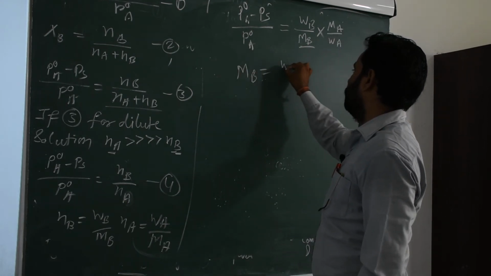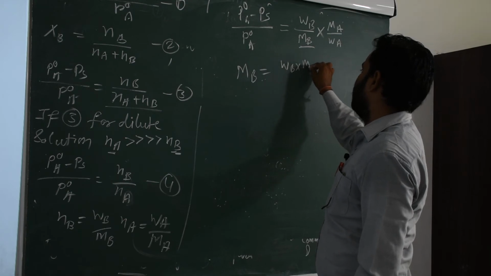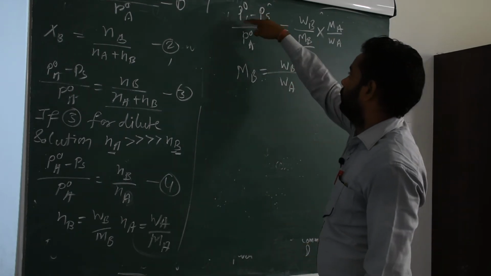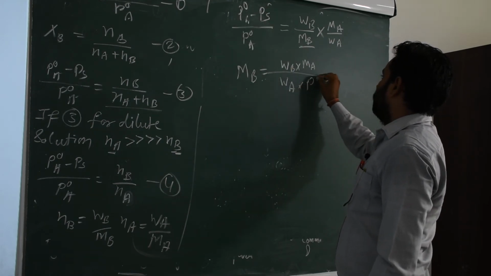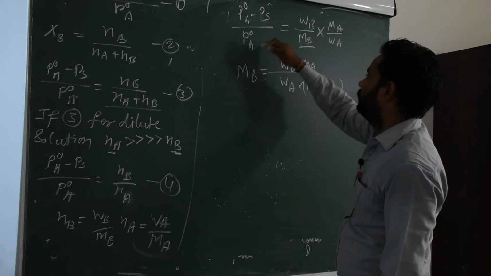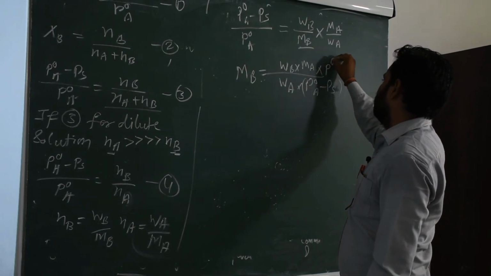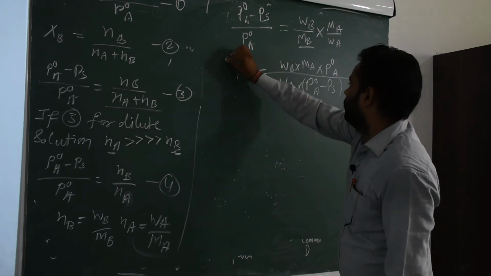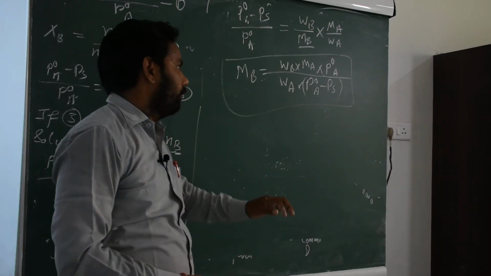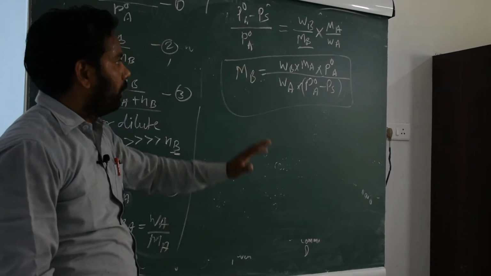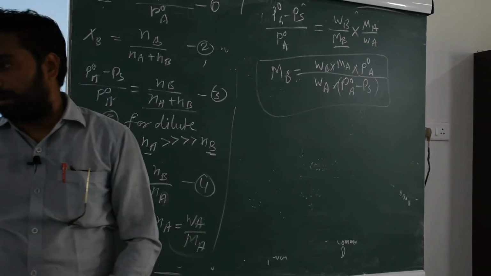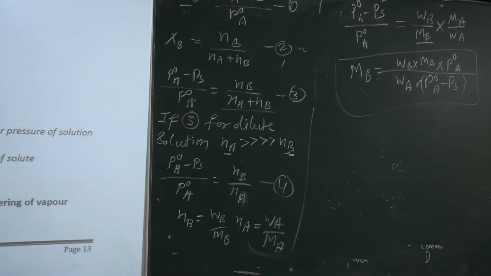MB is equal to WB into MA upon WA, into P0A upon (P0A minus PS). This formula is used for the determination of molar mass of solute with the help of relative lowering of vapor pressure. In our next slide, there is a numerical.